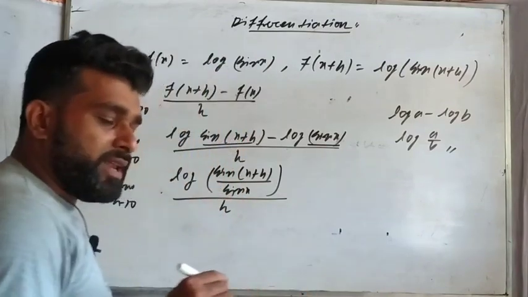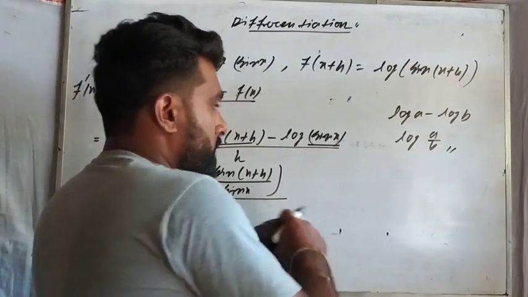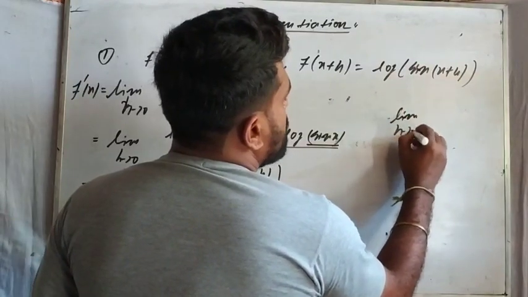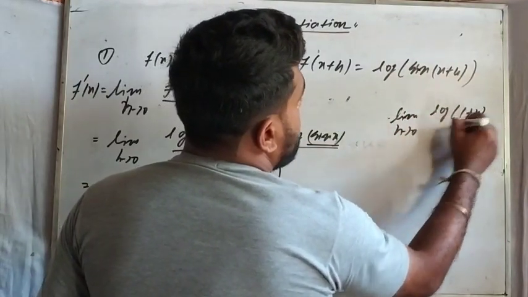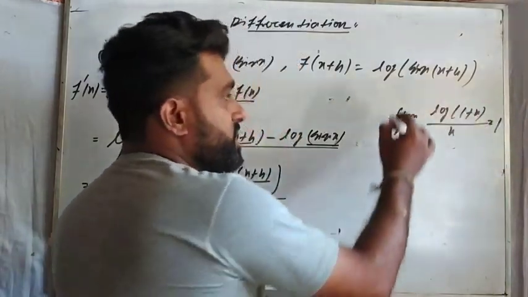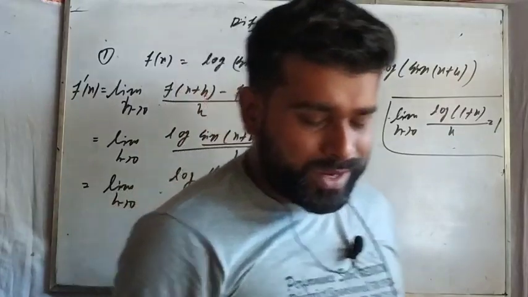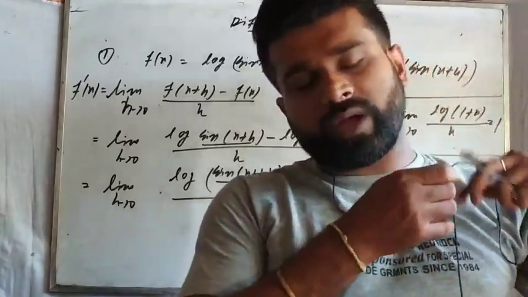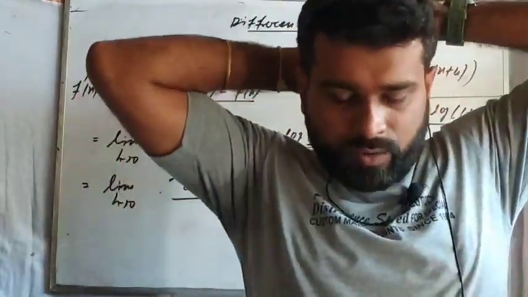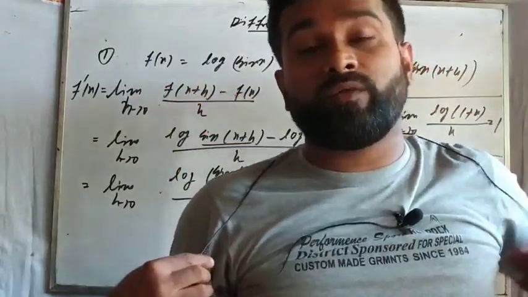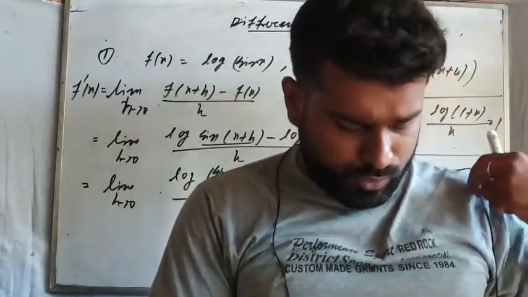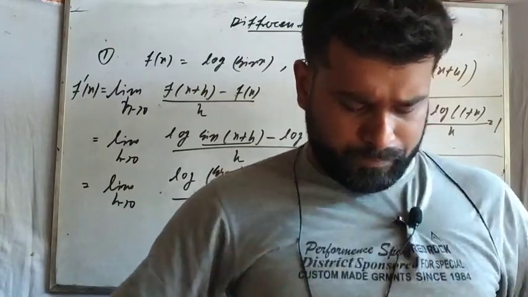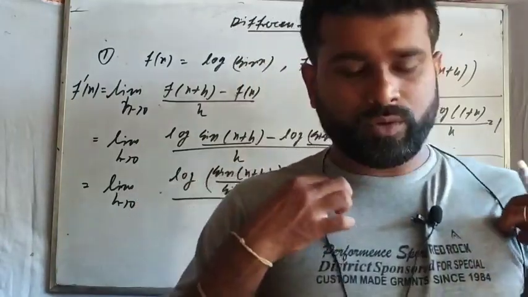Do you have any formulas regarding the log expression in the limit? Yes, we have. Just write the formula. Limit x tends to 0, log(1+x) by x equals 1. This is the formula. Without using this formula, we can't solve this logarithmic expression differentiation. We are bound to use this logarithmic formula here. Anyhow, we have to use the formula.